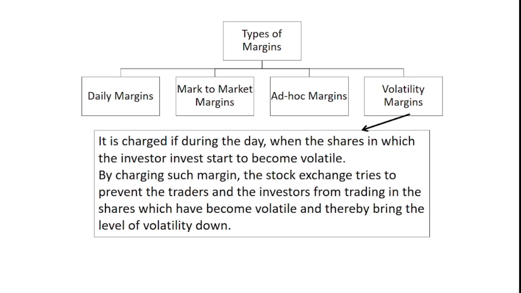The last type of margin is considered to be a volatility margin. It is charged if, during the day, the share in which the investor invests starts to become more and more volatile. By charging such margins, stock exchanges try to prevent the traders and investors from trading in shares which have become volatile and thereby bring the level of volatility down.